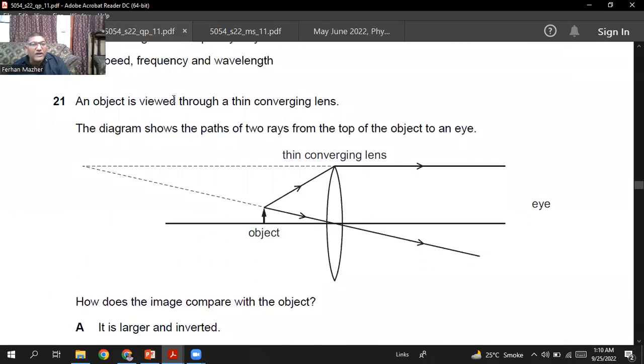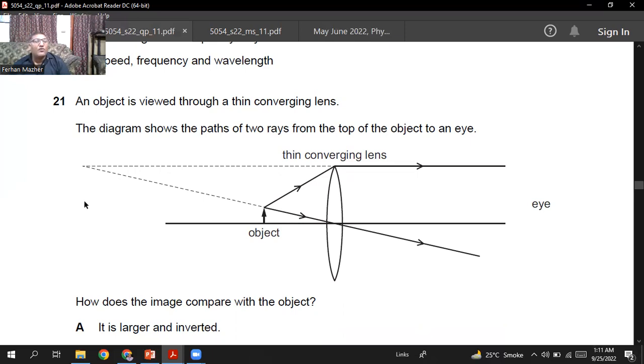Question number 21. An object is viewed through a thin converging lens. The diagram shows the paths of the two rays from the top of the object to an eye. So it's a converging lens, and the object is here. The rays on this side of the lens are not converging, so they will not intersect on this side. But when you prolong them behind the lens, on the same side where you have the object, they will intersect. So the image will be here.